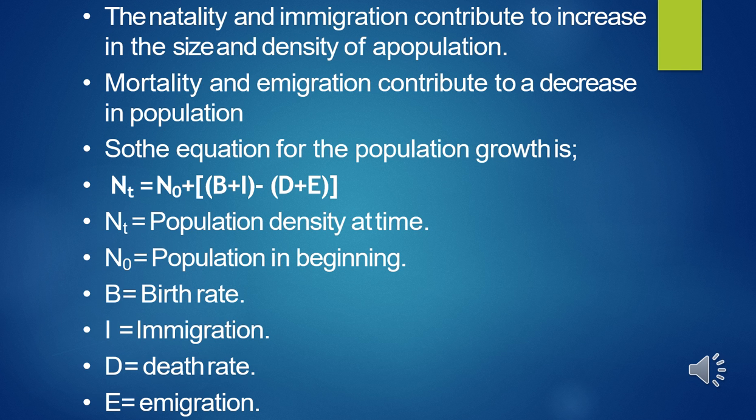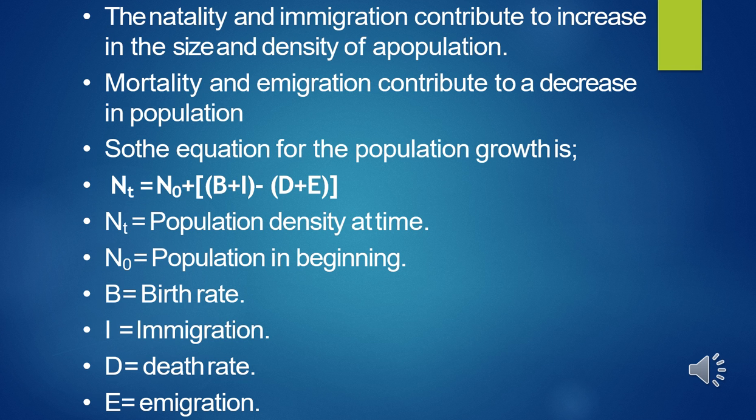Then immigration, it is the number of individuals of the same species that have come into the habitat from elsewhere during the time period. Then is emigration. It is the number of individuals of the population who left the habitat and gone somewhere else during the time period. Therefore, if N is the population density at time t, then its density at time t plus 1 is equal to